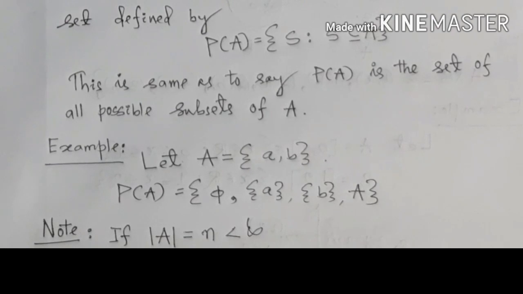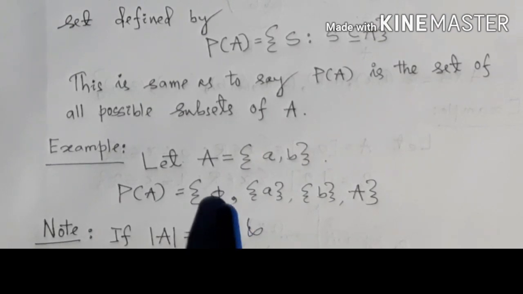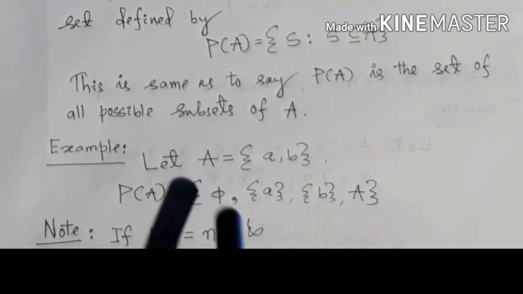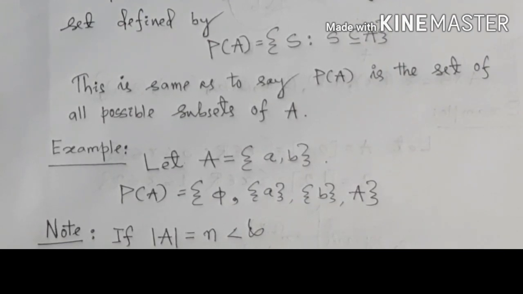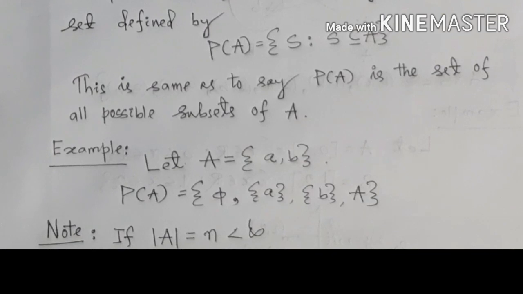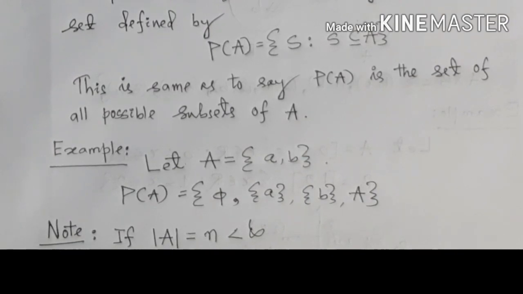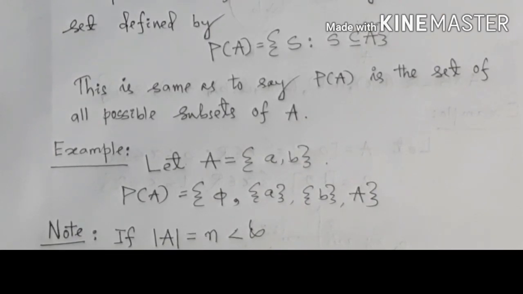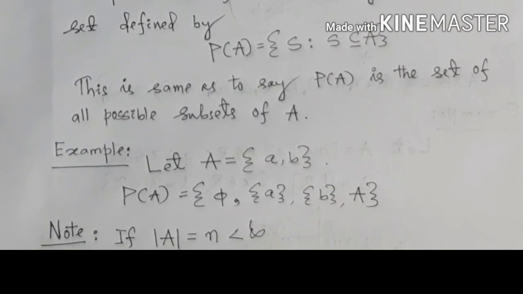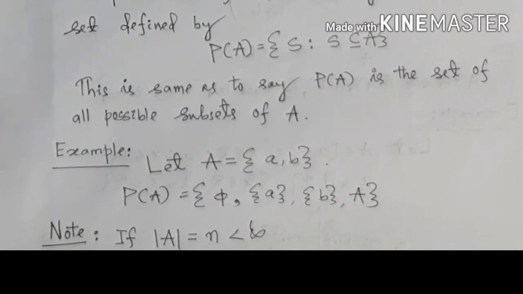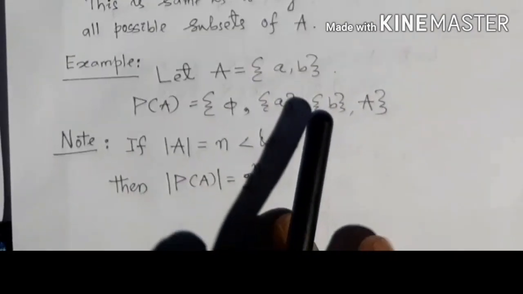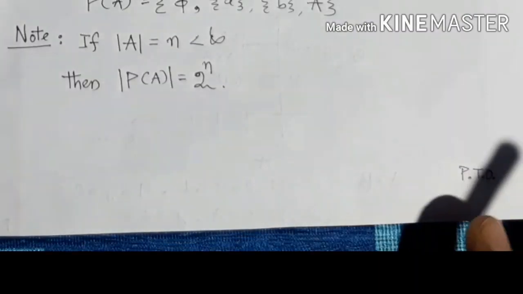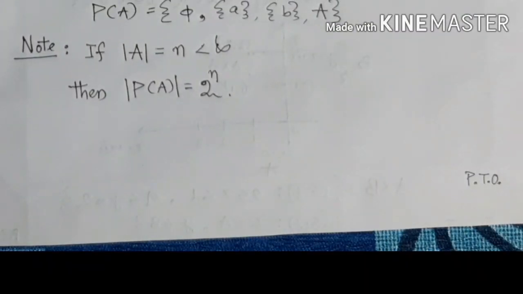So here you see, for this set I will have phi is a subset of A and A is also a subset of A. So there are two elements left. So I can find singleton set {a} and singleton set {b}. So therefore I got four subsets of A: phi, singleton set {a}, singleton set {b} and A itself. So in my P of A I got four elements: phi, singleton set {a}, singleton set {b} and the set A itself.